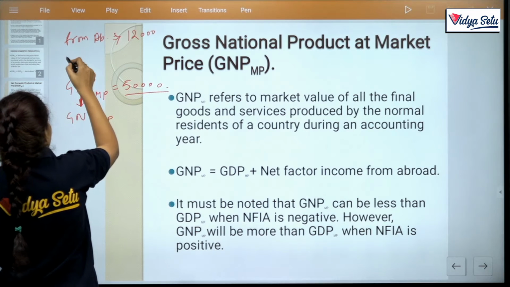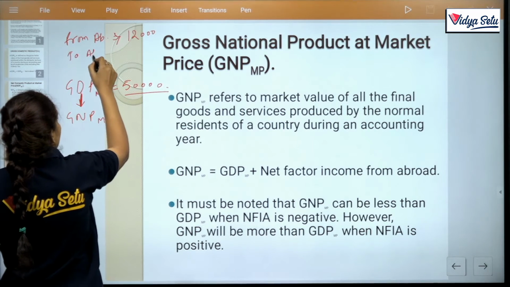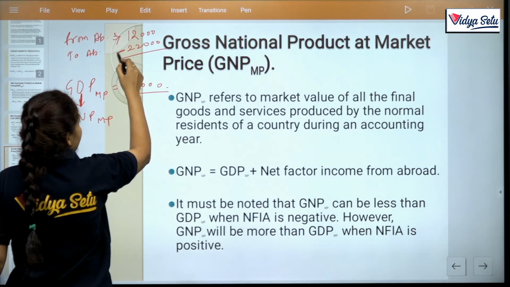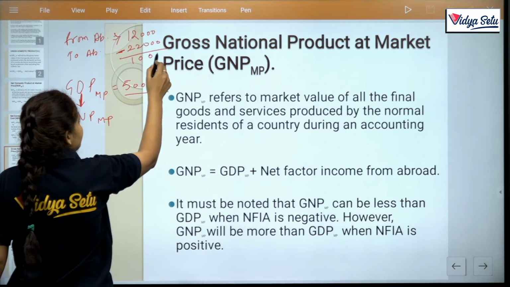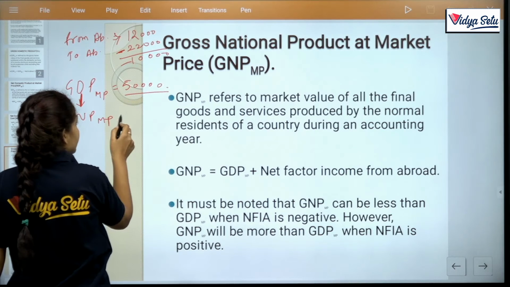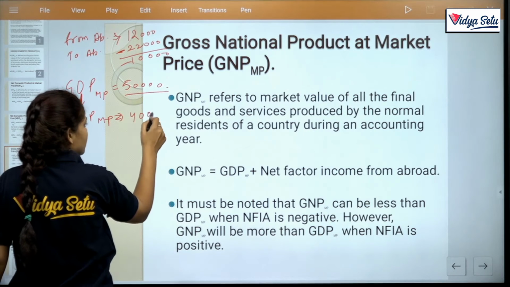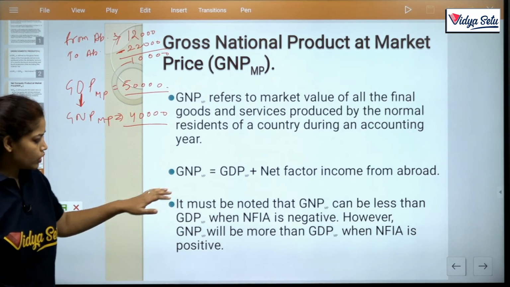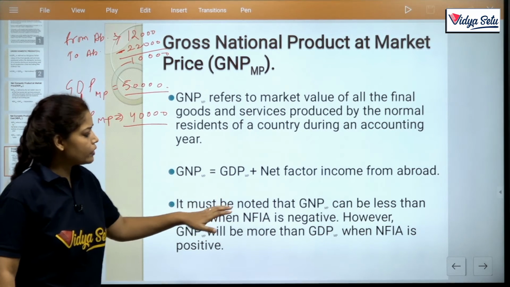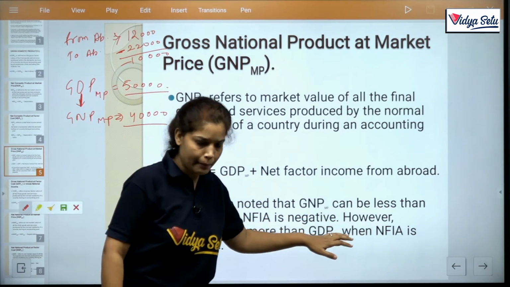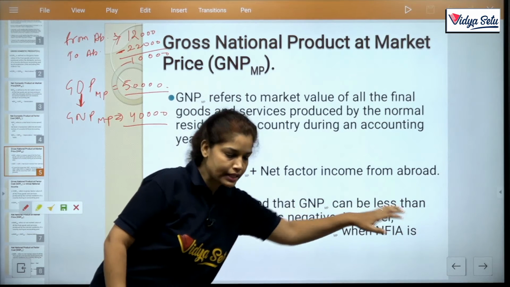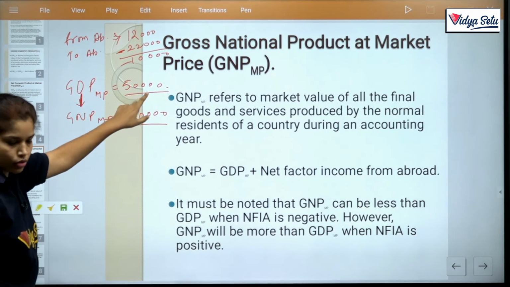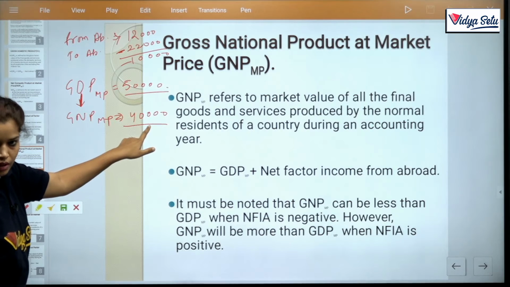Clear? And factor income to abroad is 22,000. So the minus value is bigger, 10,000 is in minus. So GNP value is 40,000. Clear? So the statement said that it must be noted that GNP-MP can be less than GDP-MP. Now this is GDP-MP is 50,000 and GNP-MP is 40,000.